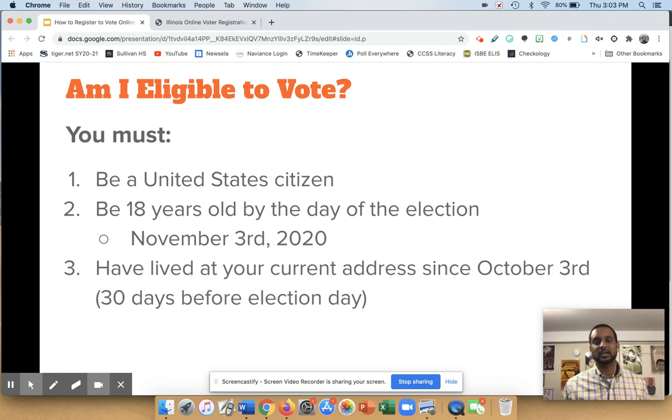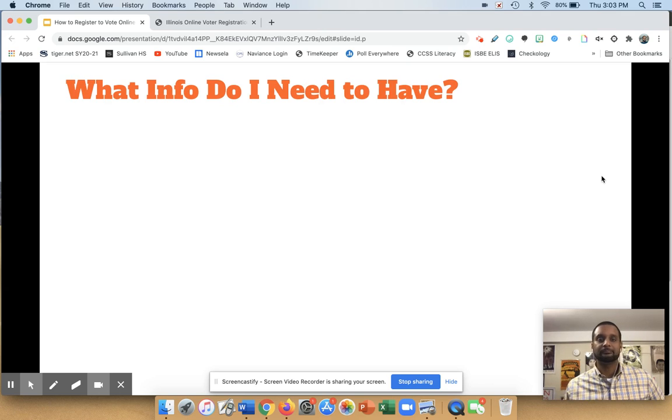You also have to have lived at your current address since October 3rd. And the rules say that you have to have lived there for 30 days before election day, all right? So you can't have moved between October 3rd and November 3rd to a new address, all right? So let's say you're eligible.